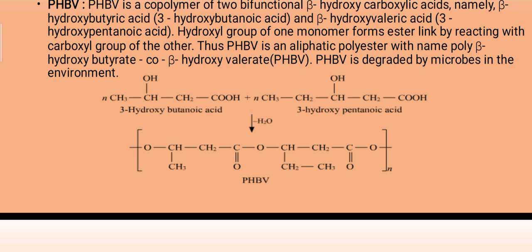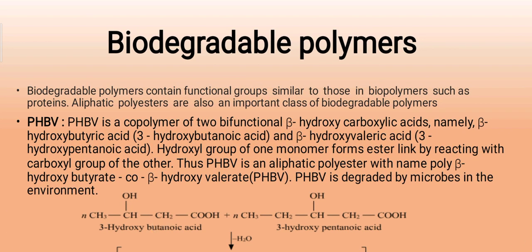Normally in other topics we call it an elimination reaction, the same meaning, but here it condenses at low temperature, that's why it is called condensation. From that, by breaking the bond and by loss of water molecules from the carboxylic acid of the butanoic acid and pentanoic acid, we get the main product, that is PHBV. The long form of PHBV, that also you have to remember. PHBV is the copolymer of two bifunctional beta-hydroxycarboxylic acids.